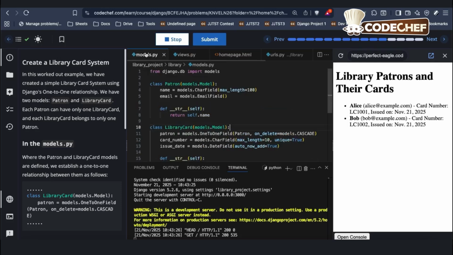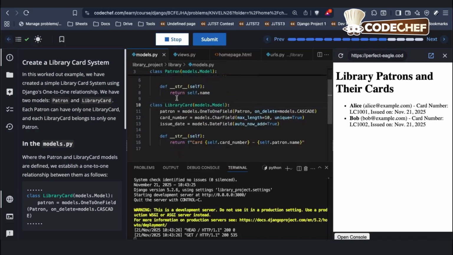That happened because if you look at the models.py file, you can see here that issue date equal to models.DateField with auto_now_add equal to True. So what this does is it adds the current date, or this present day's date, into this field, even though we explicitly don't mention it. So that is why this date came here, which is the current date when I am recording this video.